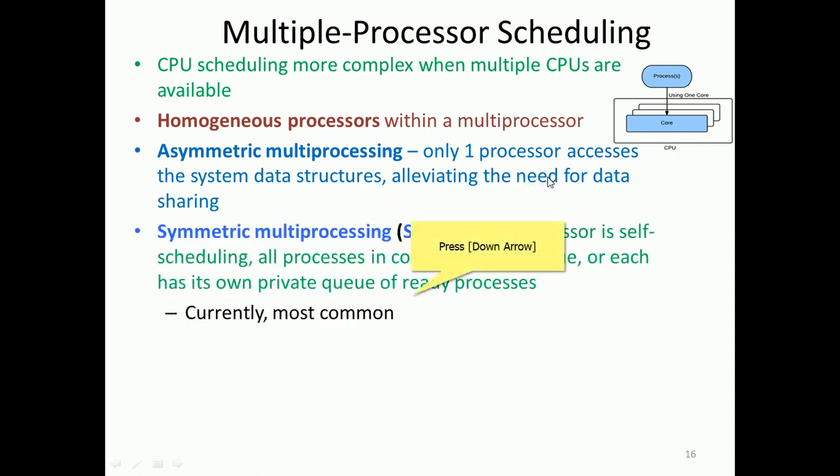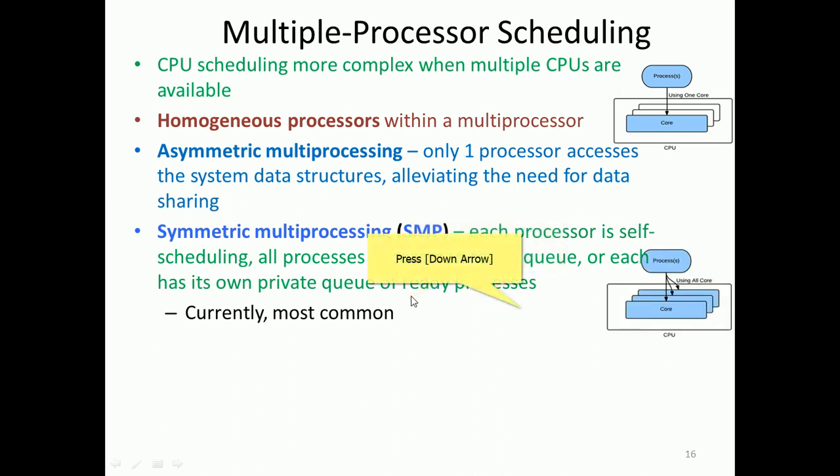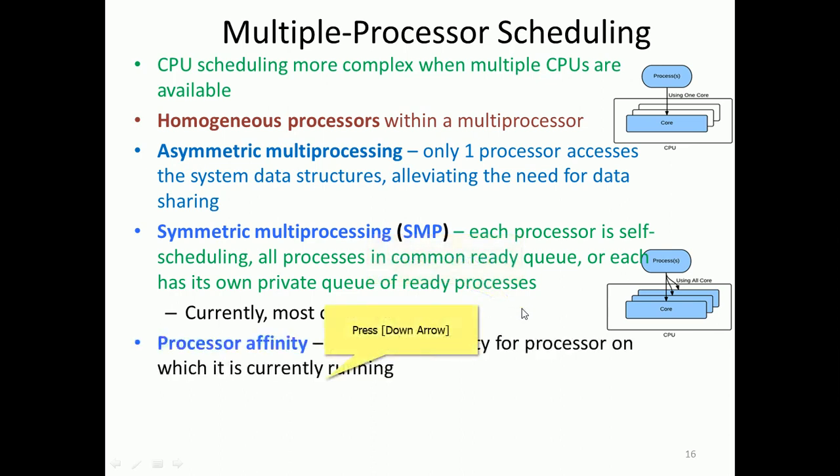And symmetric multiprocessing, where each processor is self-scheduling. All processes are in a common ready queue, or each has its own private queue of ready processes, right? That is the most common, where all cores are able to access it, symmetric multiprocessing.